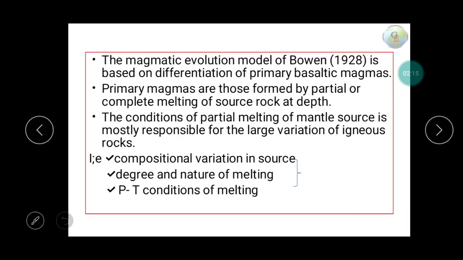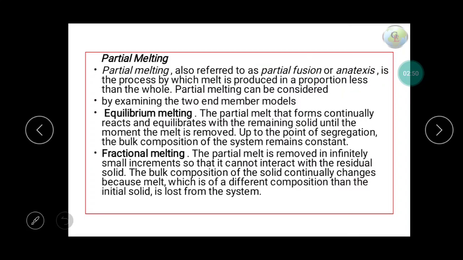Primary magmas are those that are formed by partial or complete melting of the source rock at depth. So when a rock melts, suppose in the lower crust or in the mantle, the first formed magma is known as primary magma. In most cases, partial melting of the mantle source is responsible for the large variation of igneous rock. Compositional variation in source, degree or nature of melting, and pressure and temperature conditions of the melting also matter.